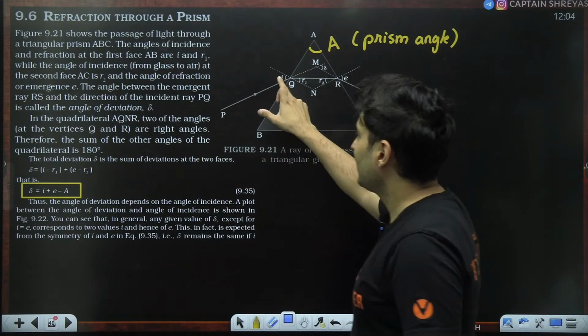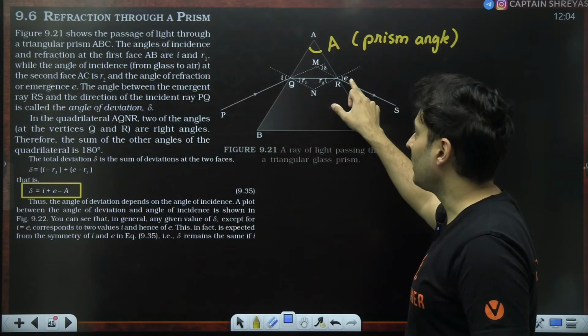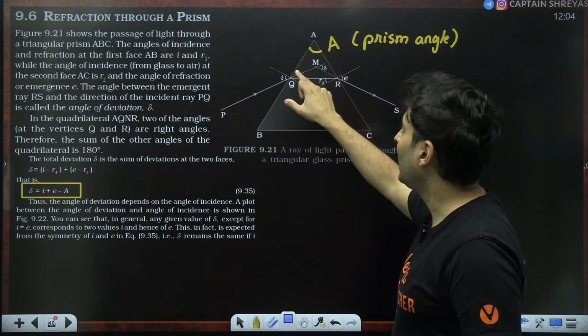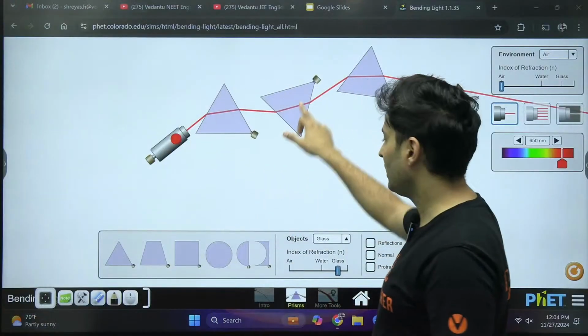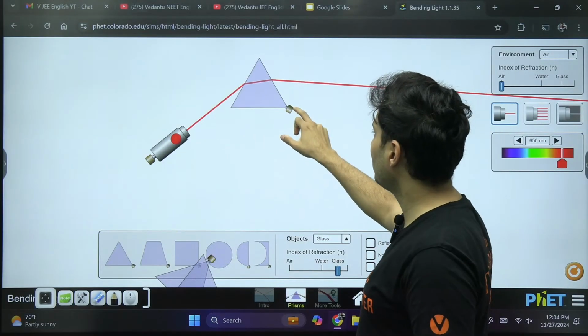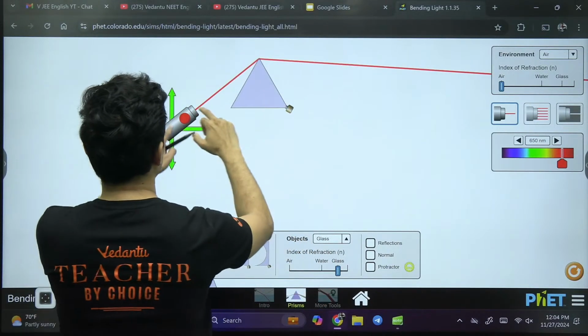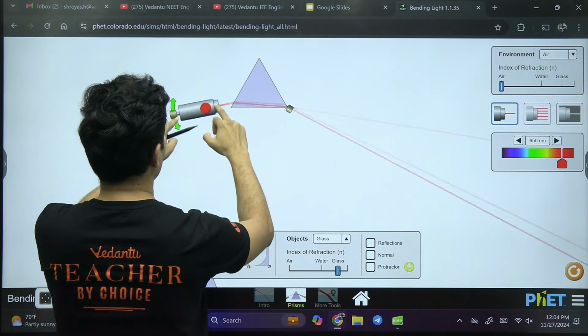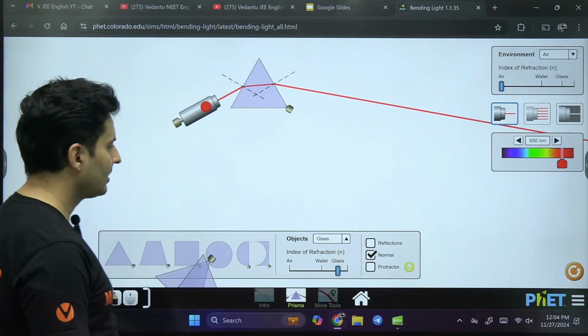So this is the relation between incident angle, emergent angle, angle of prism, and the deviation angle. Coming back over here, can I draw normals? Yes, I can draw normals.